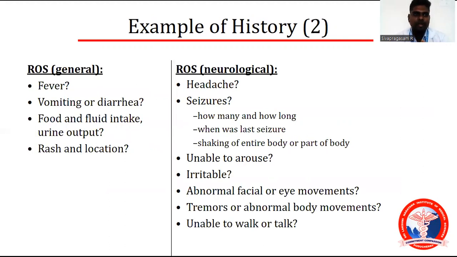Example of history, review of systems. Go back and check for fever, vomiting episodes, food and fluid intake, urine output, which is very, very important. Rash, any fever with rashes, you have to rule out all the differential diagnoses. Neurological: headache, seizure, how many, how long, when was the last seizure, shaking of the entire body or part of the body, unable to arouse, irritability, post-ictal status, abnormal facial or eye movement, any facial palsy or not, tremors or abnormal body movements, unable to walk or talk.